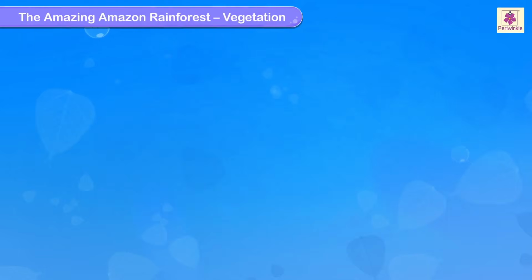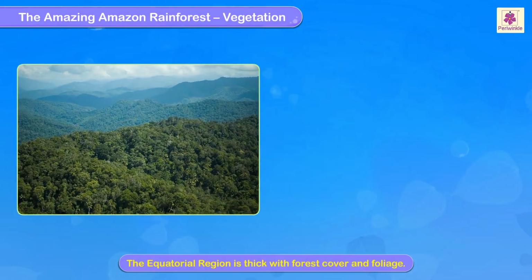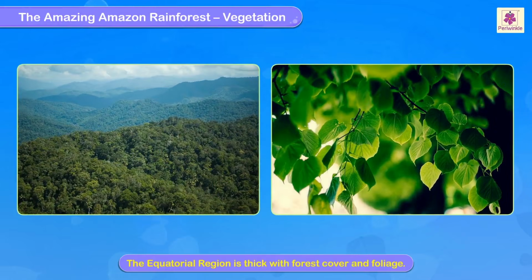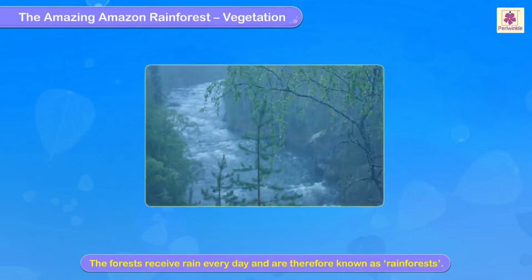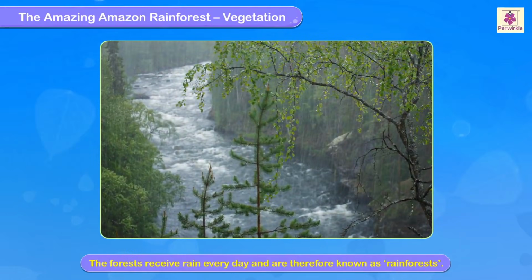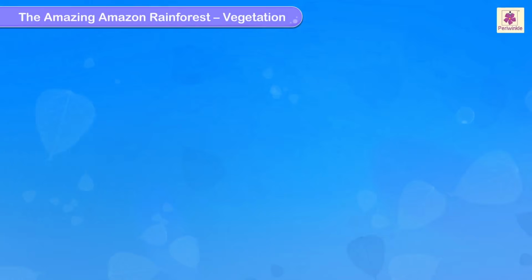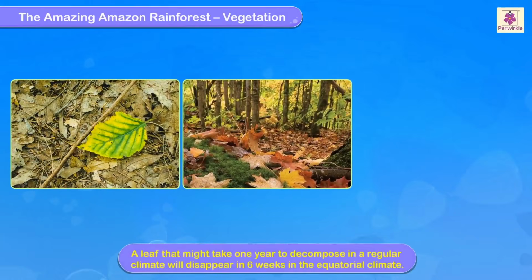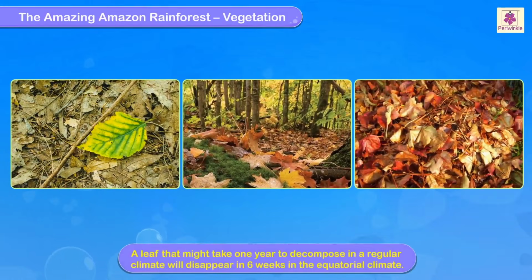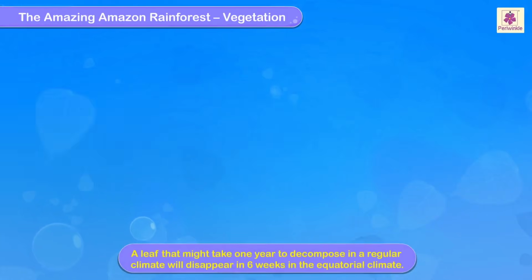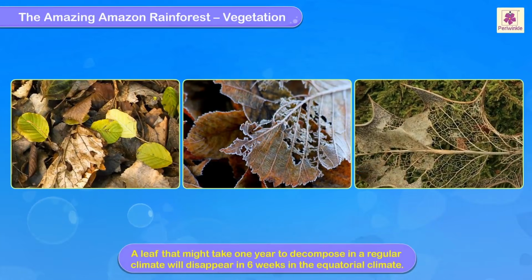Vegetation. The equatorial region is thick with forest cover and foliage. The forests receive rain every day and are therefore known as rainforests. A leaf that might take 1 year to decompose in a regular climate will disappear in 6 weeks in the equatorial climate.